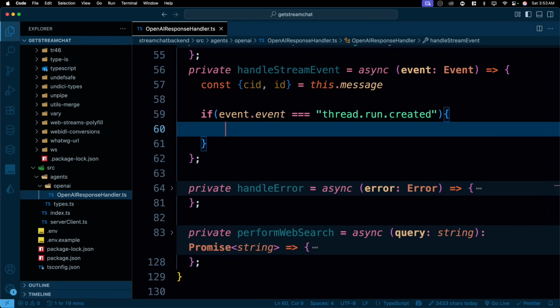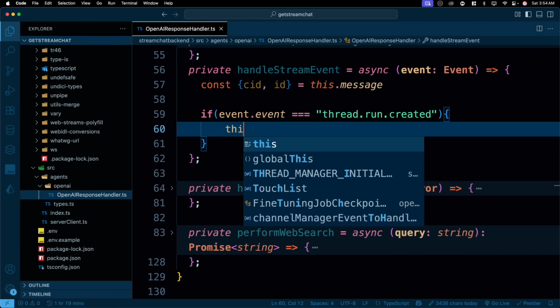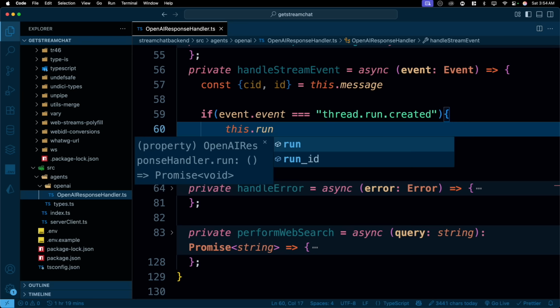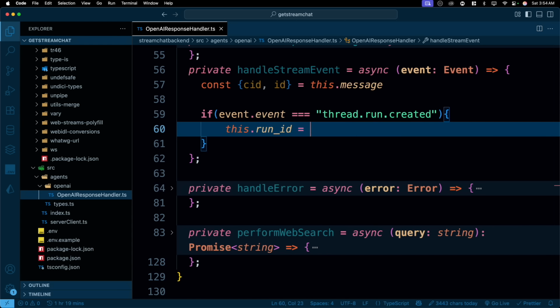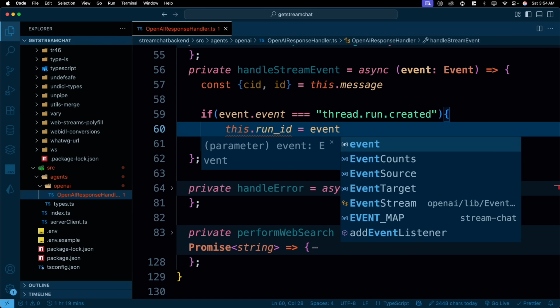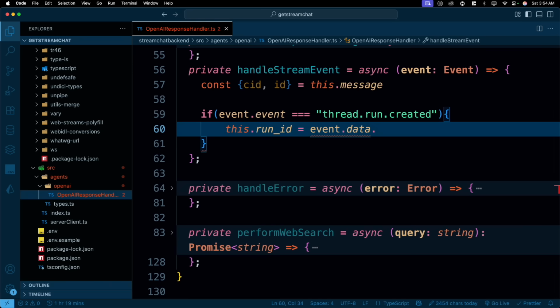In that case, what do you want to do? I just want to create it. So in that case, we will have a simple this.runId, and we'll create one. And how do we create one? We'll simply take this event, we'll take the data, and we'll just take the ID out of it. And that is all it takes.